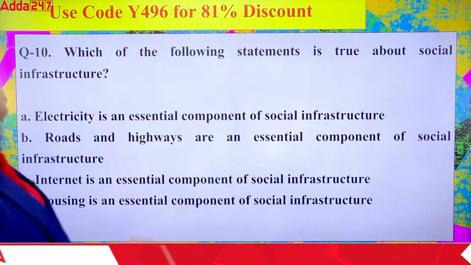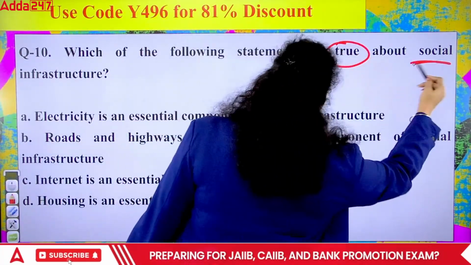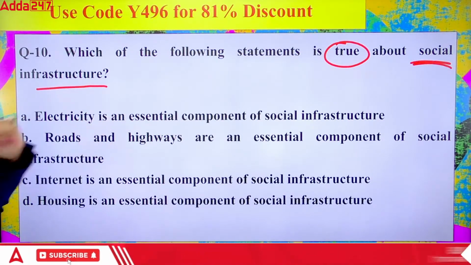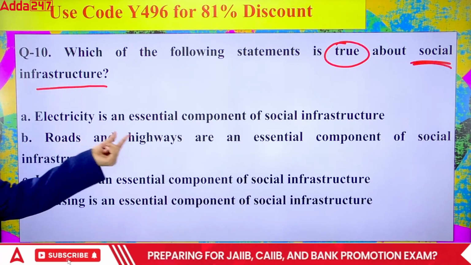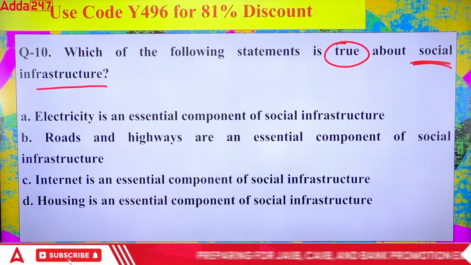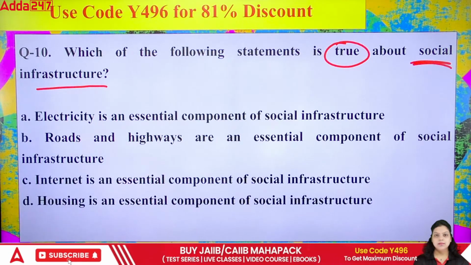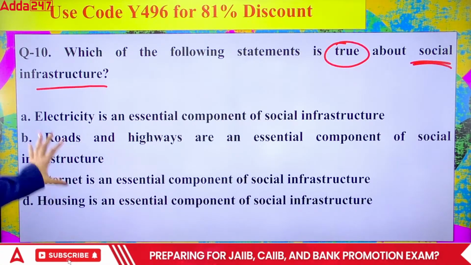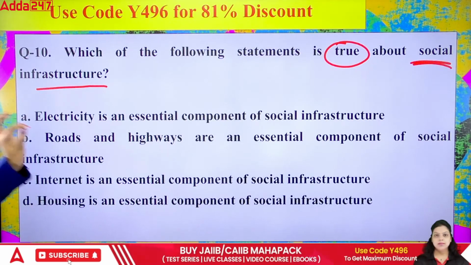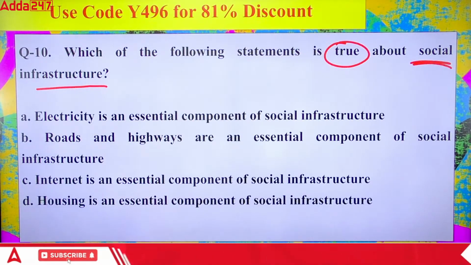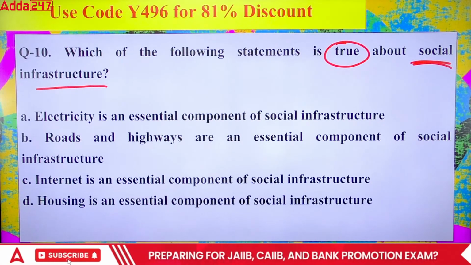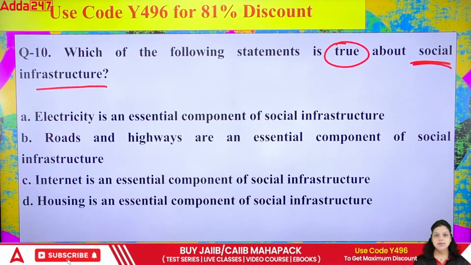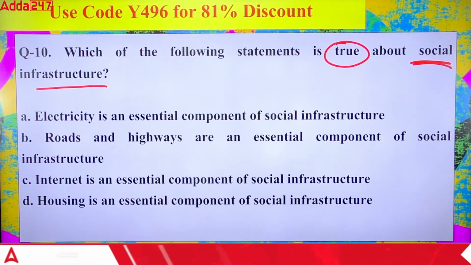Which of the following statements is true about social infrastructure? First is saying electricity is an essential component of social infrastructure. Second, roads and highways are an essential component. Third, internet is an essential component. And fourth is saying housing is an essential component of social infrastructure. Out of these 4, which is true about social infrastructure? A, B, C or D? Answer quickly.